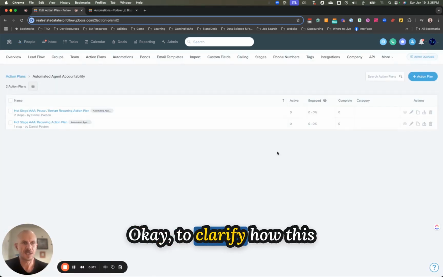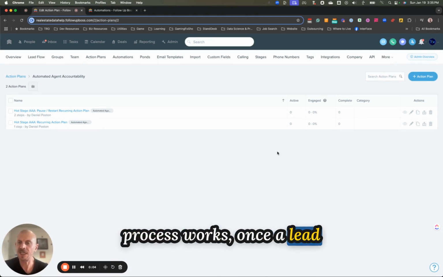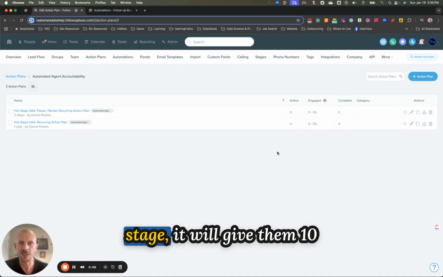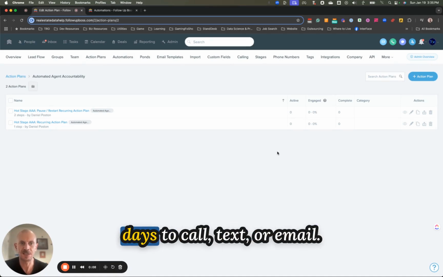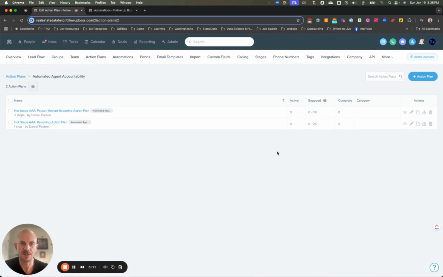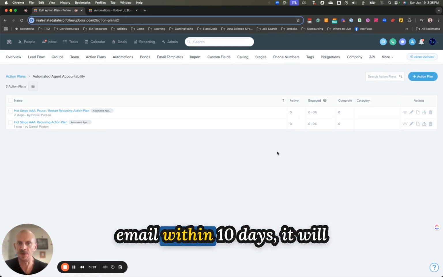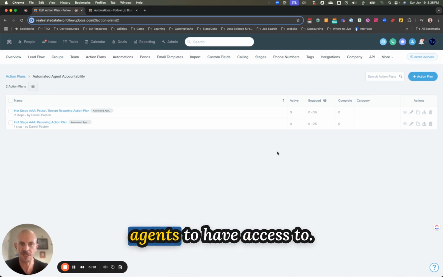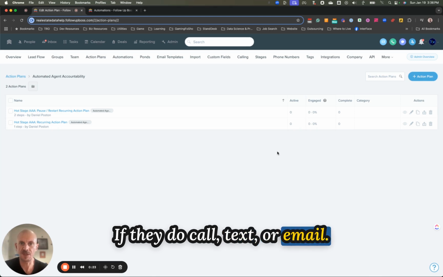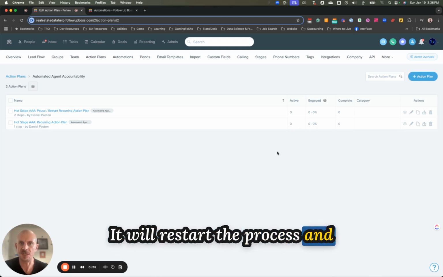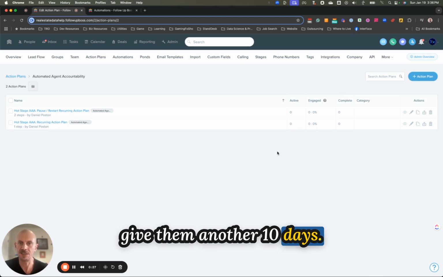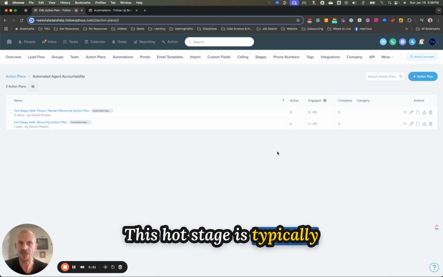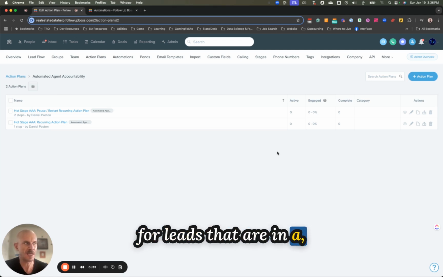Okay, to clarify how this process works, once a lead gets moved into the hot stage, it will give them 10 days to call, text, or email. If they don't call, text, or email within 10 days, it will automatically move the lead into a money pond for other agents to have access to. If they do call, text, or email, it will restart the process and give them another 10 days. This hot stage is typically for leads that are in a 7-day smart list.